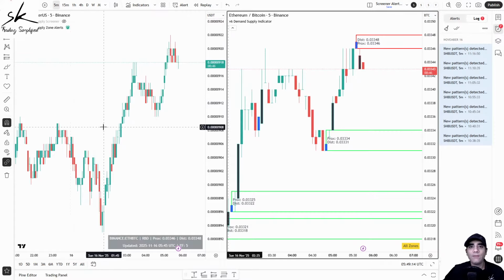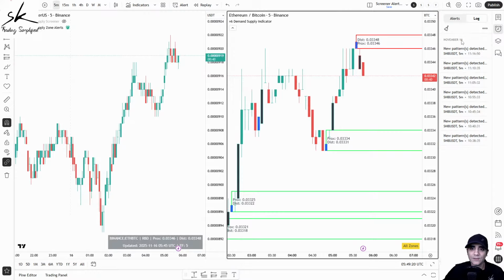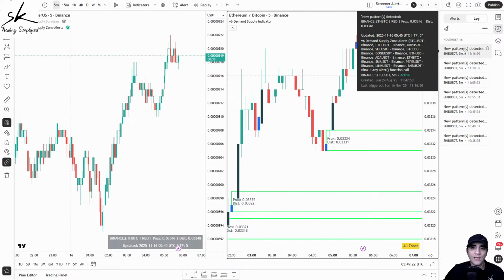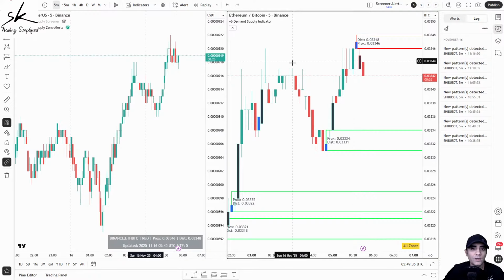And plus, if you have a paid account, then you can also set your alerts. And you just saw, I showed you that alert almost at the starting. So here you can see we have that log, and as and when the demand supply zones are getting formed, you get these notifications. So yes, you can get your notifications if you have a paid account, or if you have a free account, you will get these updates on the chart itself. So that is how alerts basically work: during the live market, as soon as you have a formation of a demand area or a supply area, it will notify you.